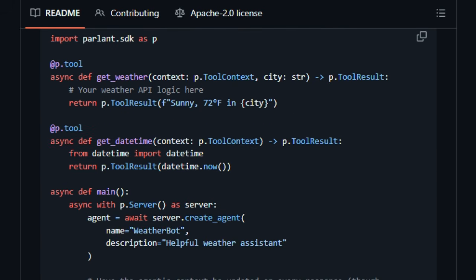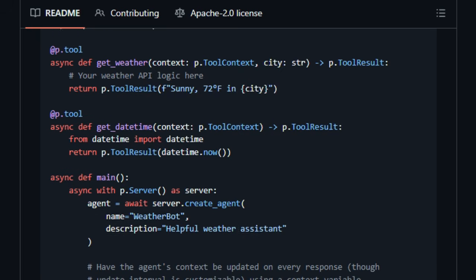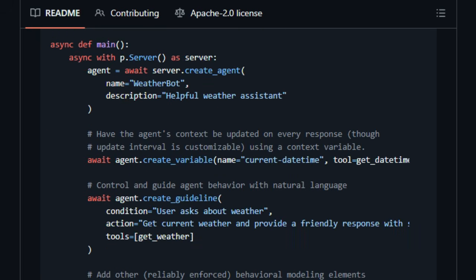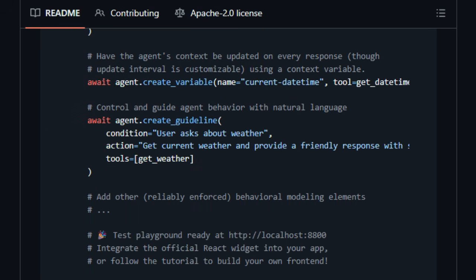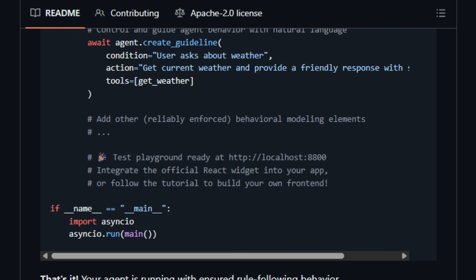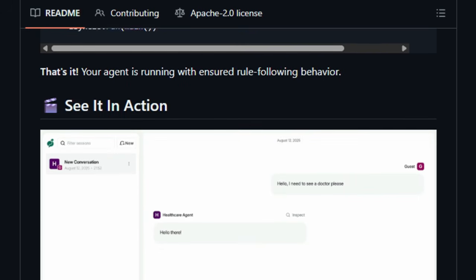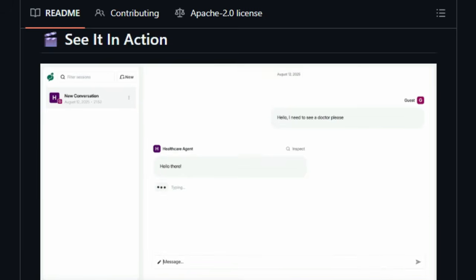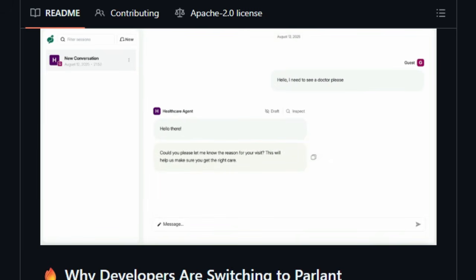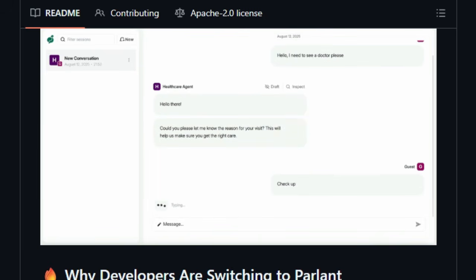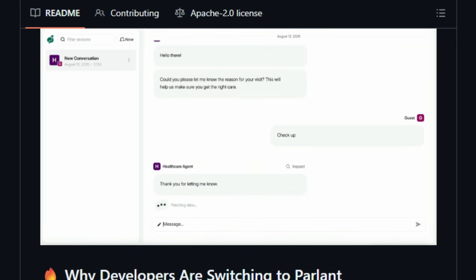Features like canned responses in strict mode guarantee that for critical moments, think legal disclaimers or security prompts, the agent returns one of your approved responses. No hallucinations, no surprises. And because every step is rule-based, you get full explainability. You know exactly which guideline was triggered and why, offering an audit trail that's essential in regulated industries.